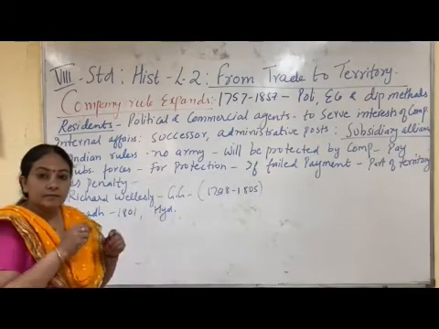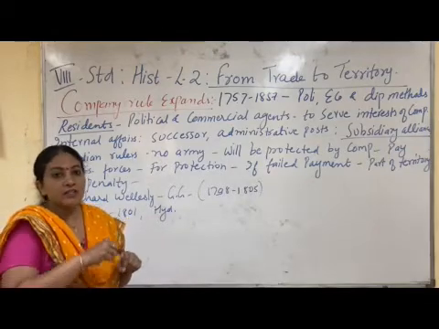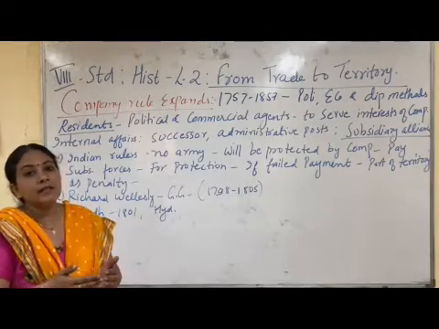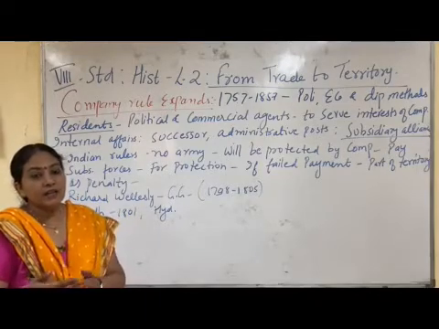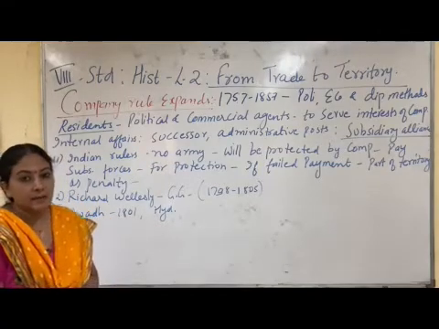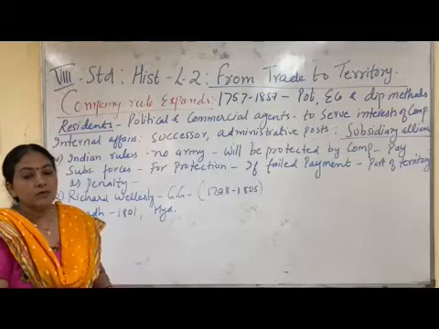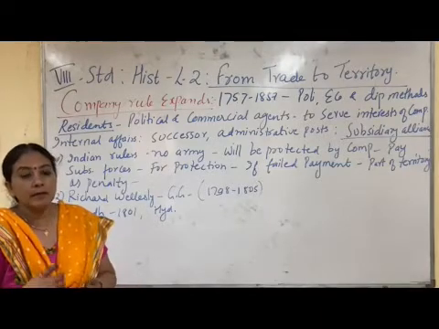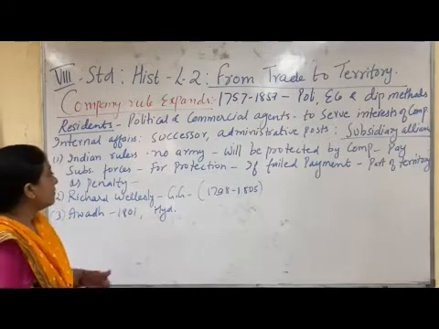And the region which is signing the subsidiary alliance will have to pay some money as protection fee to the company, because they are maintaining the army and helping the rulers. So these rulers have to pay the money, which is called subsidiary money or subsidiary forces.